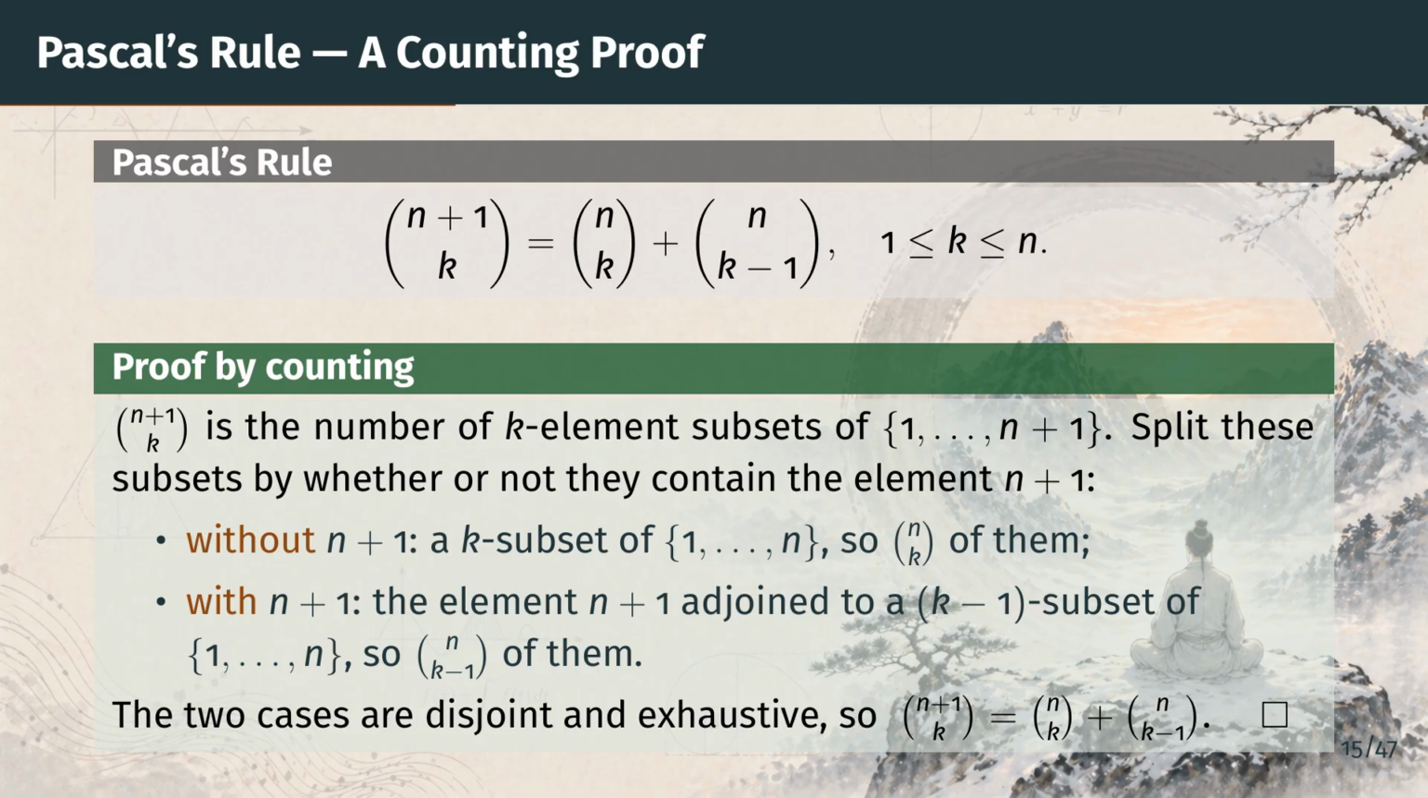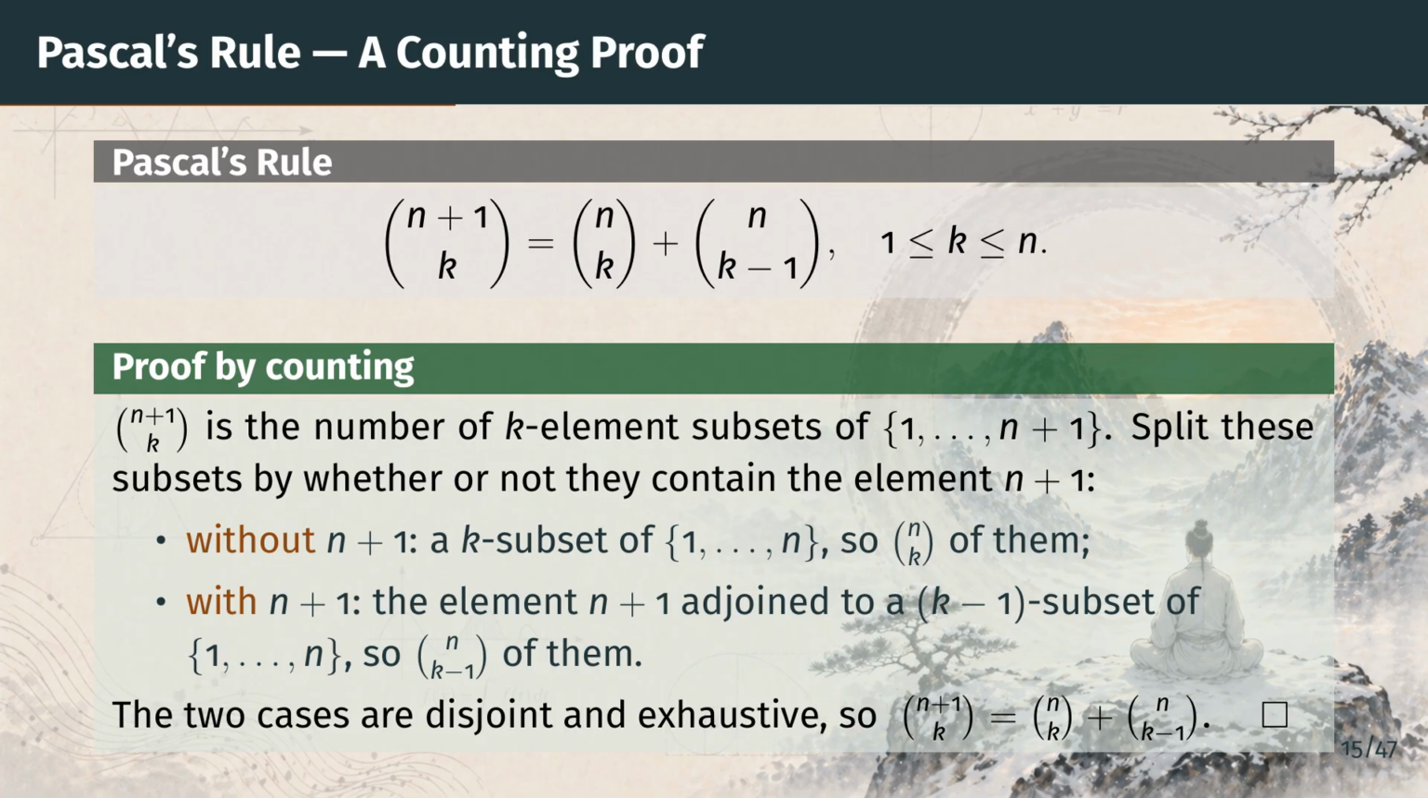Here is a short counting proof. The left side, n plus 1 choose k, counts the k element subsets of the whole numbers 1 through n plus 1. We sort those subsets into 2 piles by whether or not they contain the largest number, n plus 1. A subset that leaves n plus 1 out is simply a k element subset of 1 through n, and there are n choose k of those.